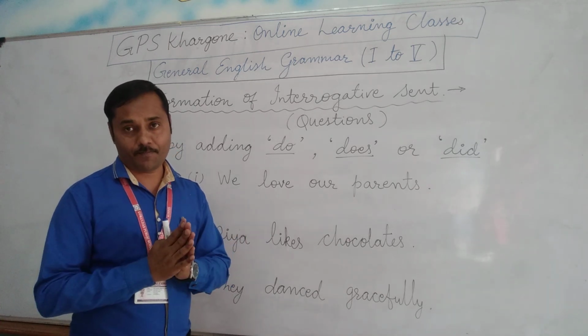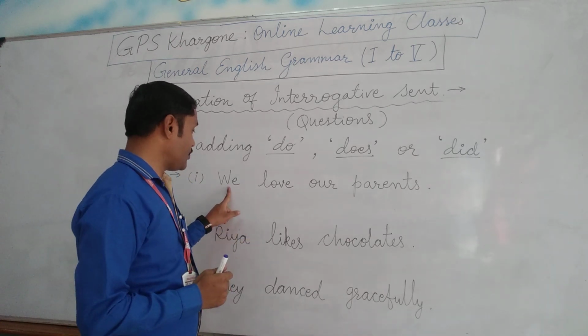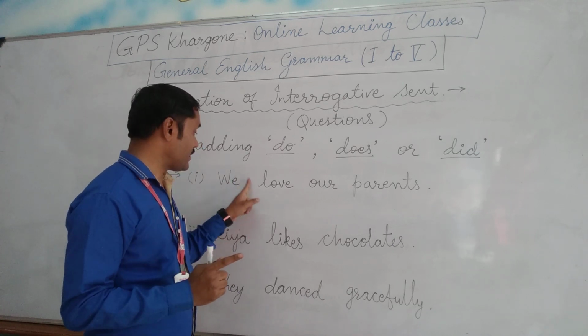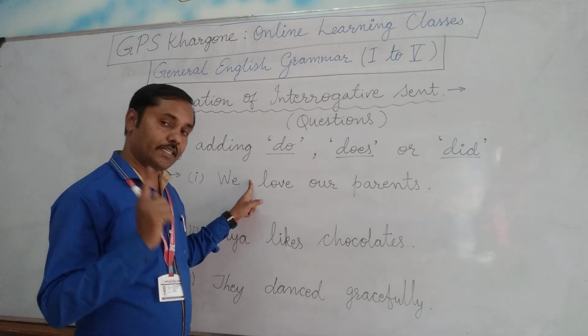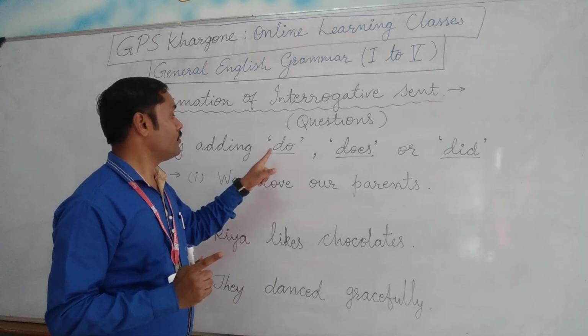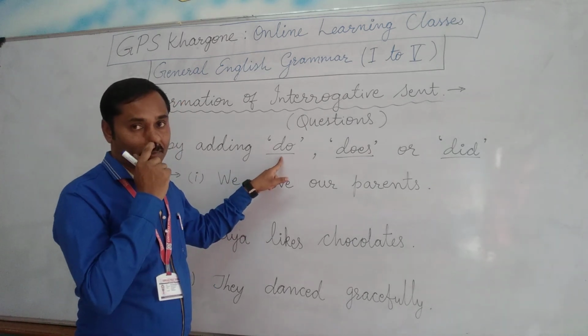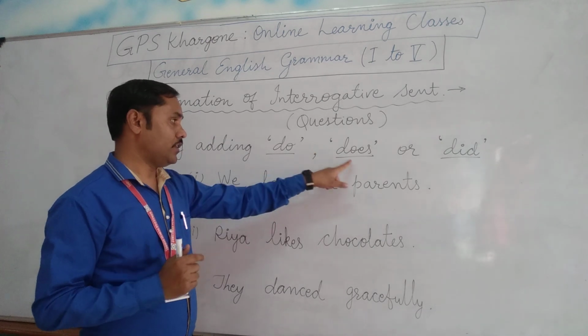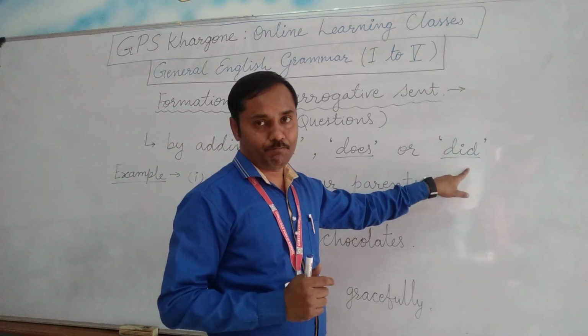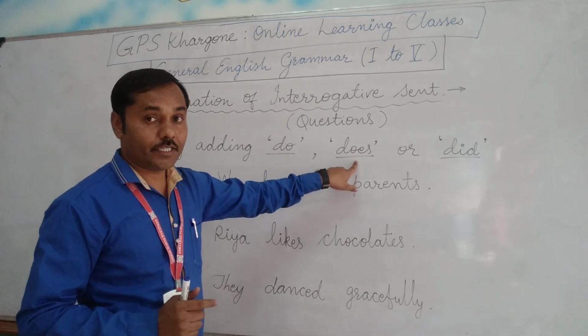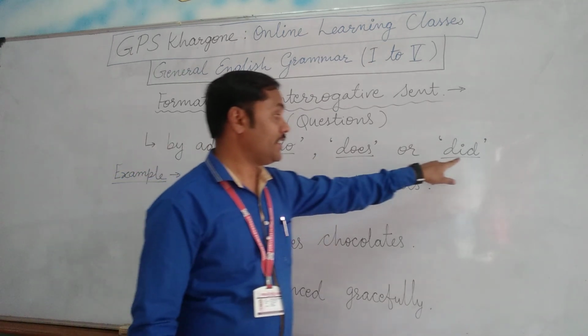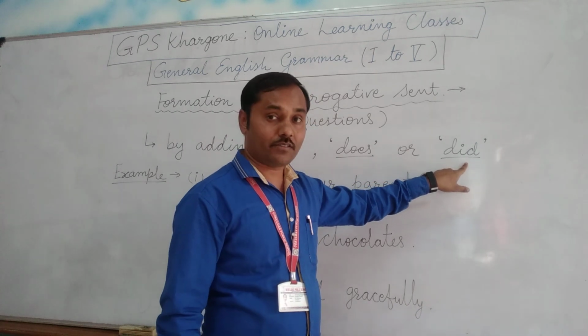What to exchange? Because in the first position we have the subject, but in the second position we don't have any helping verb. So at that time we need to add some helping verbs like do, does or did.